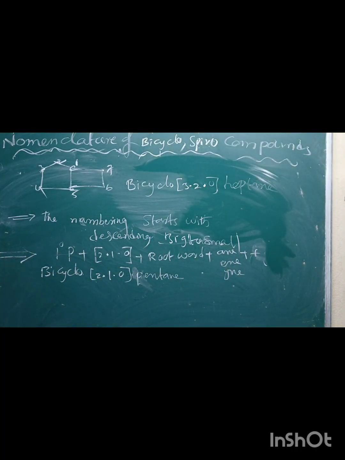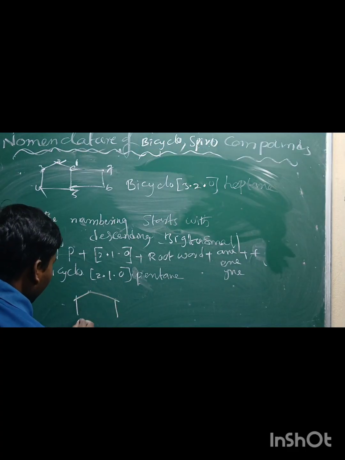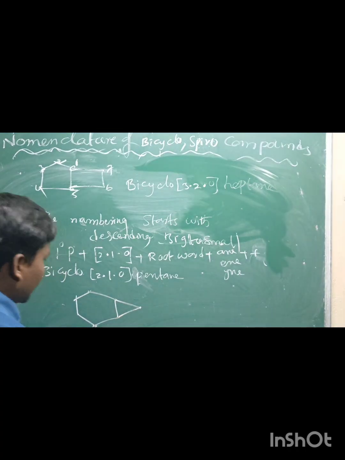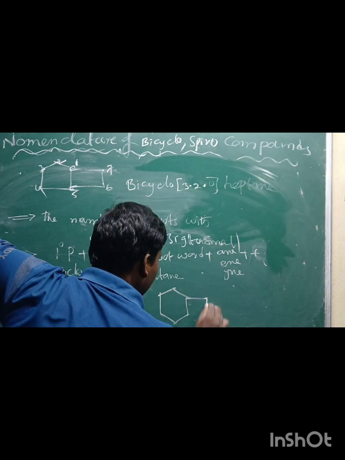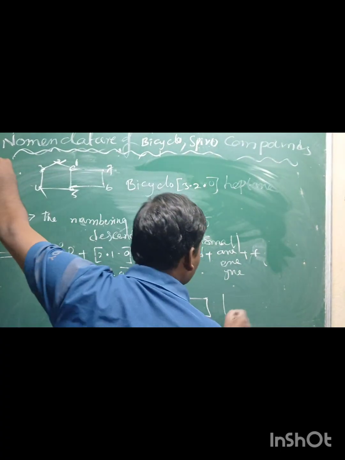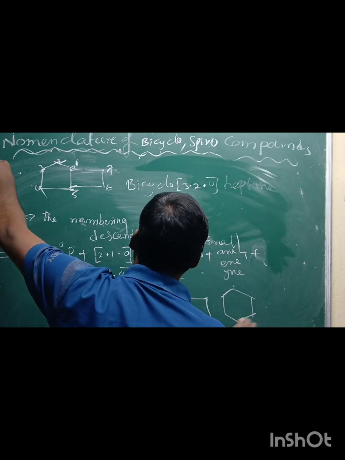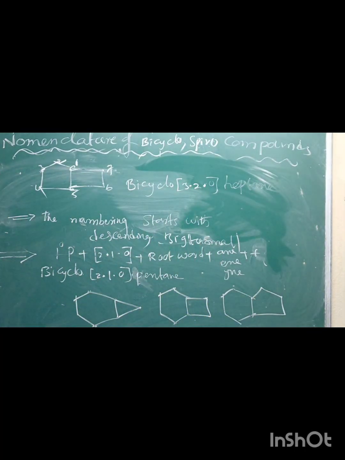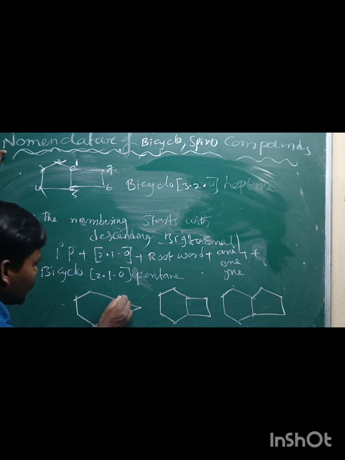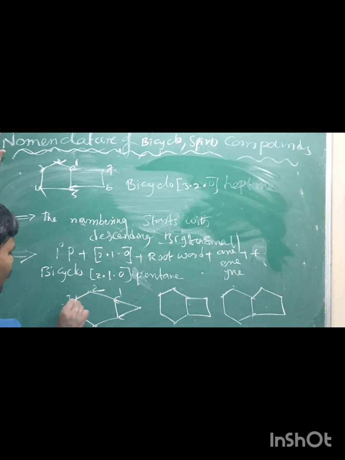If you take one more example, with cyclohexane, cyclopropane, cyclobutane, cyclopentane, the numbering starts from the bridgehead carbon atom onwards.